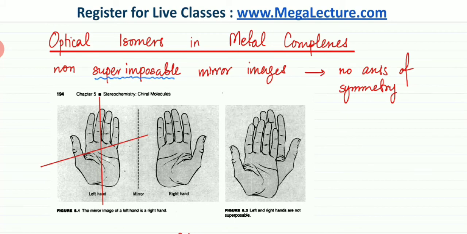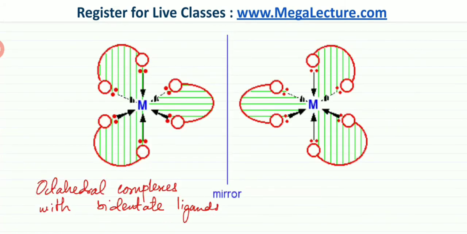The reason this happens is because if you draw an axis anywhere on your hand, the two sides of your hand would always be different. Cut your hand in any two pieces from the center, and the two pieces are always going to be different. So there is no axis of symmetry. It's not symmetric. Whenever there's an absence of symmetry, the shapes are going to be mirror images. The mirror image of the shape is going to be considered a different molecule as it is non-superimposable. So I'm going to do one example over here.